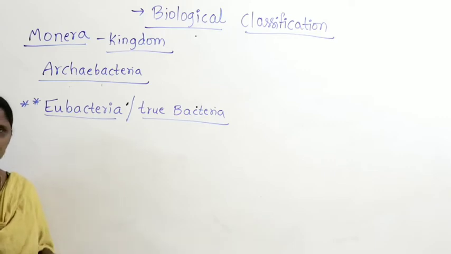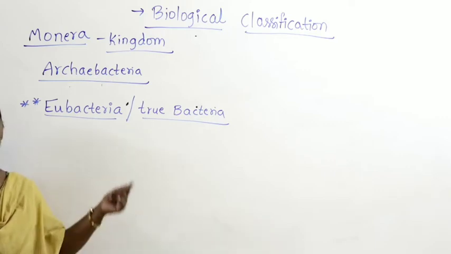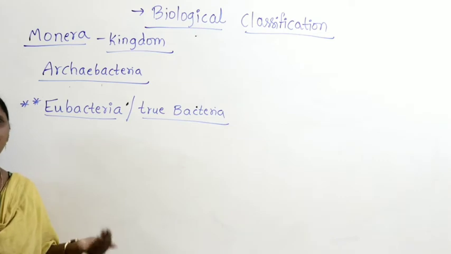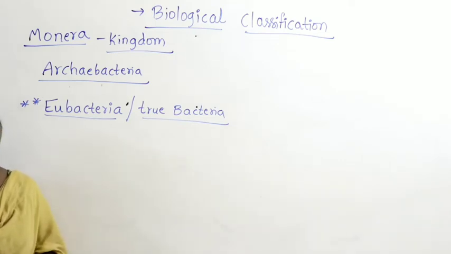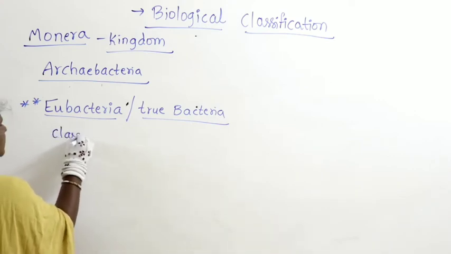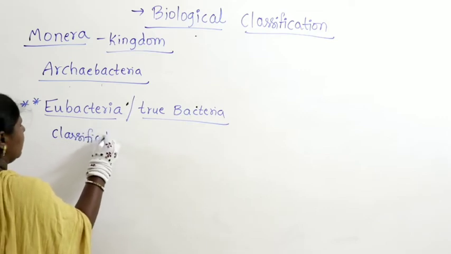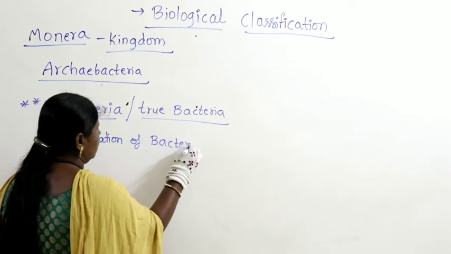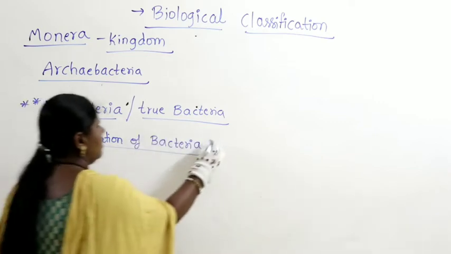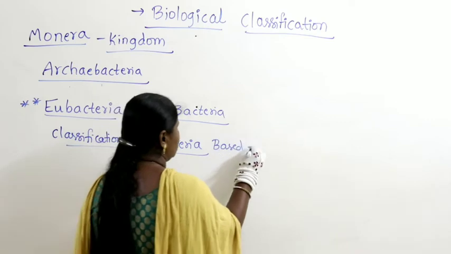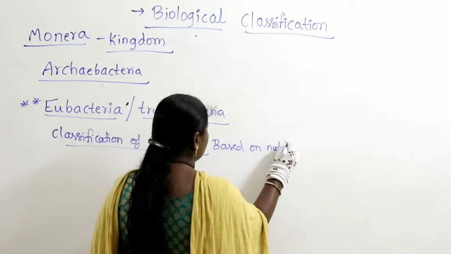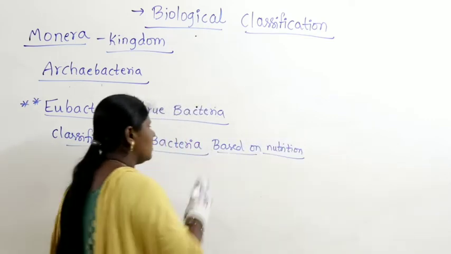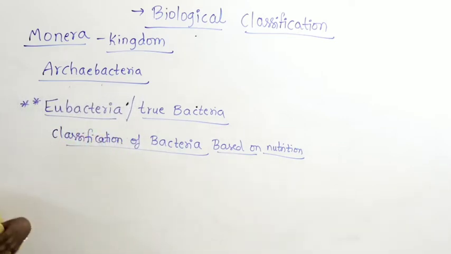Rod shaped bacteria are called bacilli, comma shaped bacteria are called vibrio, and spiral shaped bacteria are called spirillum. Along with that, we also discussed classification of bacteria based on nutrition.